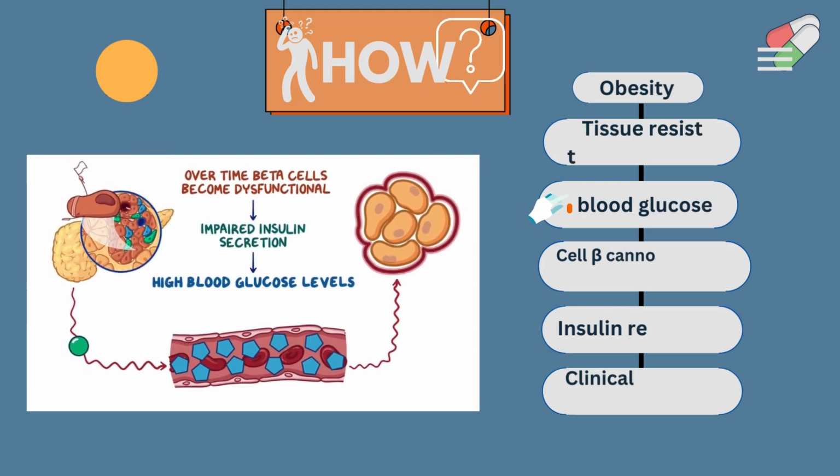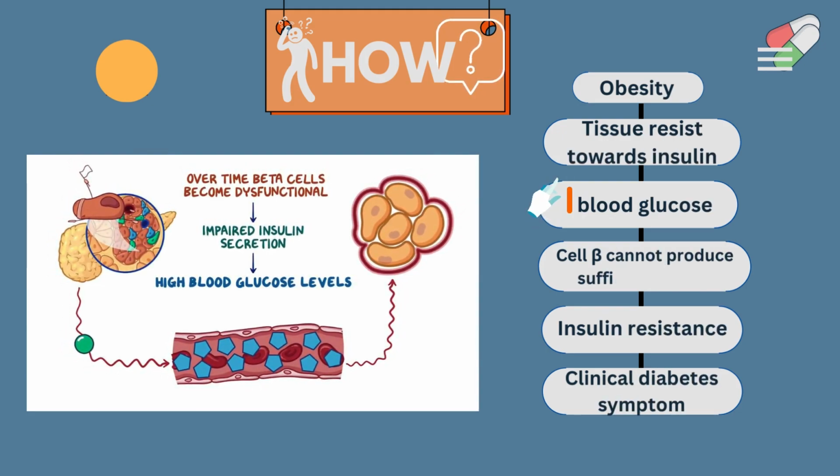Diabetes type 2 is often associated with obesity. The excess fat causes body tissue to no longer be sensitive towards insulin, thus increasing the blood glucose. So, the pancreas will increase the production of insulin to fulfill the constant demand. But this can stress the insulin producing cells, known as beta cells, which leads to a decline in their ability to produce sufficient insulin. This causes insulin resistance, which reflects the clinical symptoms of diabetes, such as increased thirst, frequent